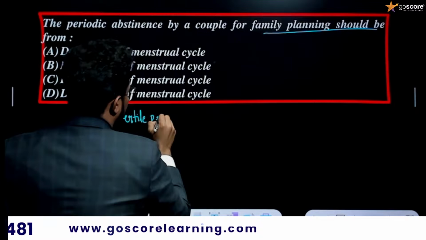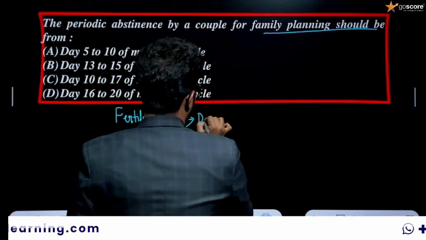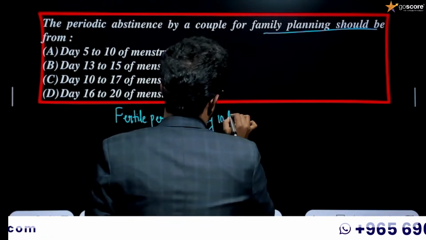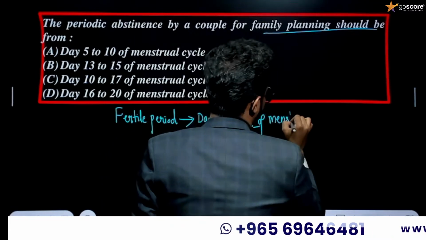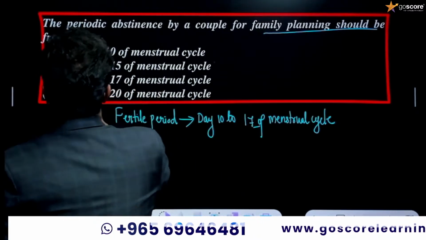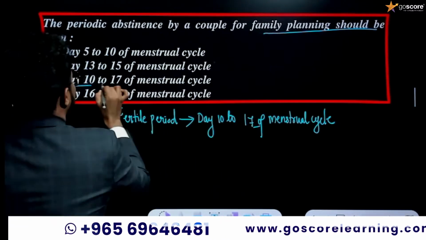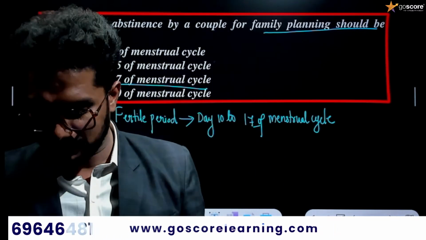The fertile period, where we are expecting ovulation, will be day 10 to 17 of the menstrual cycle. So what is the option? The option is C, that is day 10 to 17 of the menstrual cycle, is the right answer.